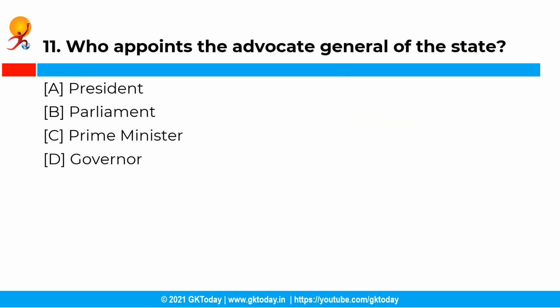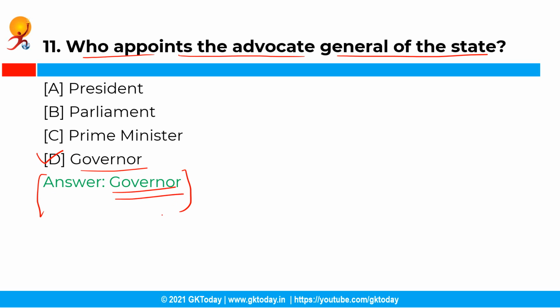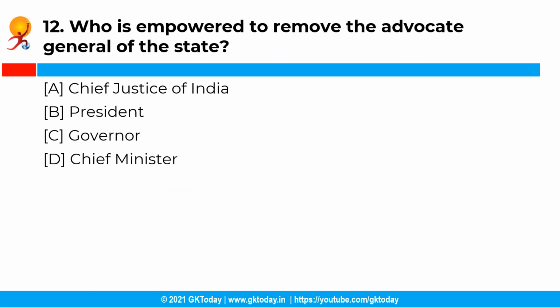Now the next question is, who appoints the Advocate General of the state? So you have the following options, and the correct answer is option D, that is Governor. The Advocate General of the state is appointed by the Governor of the state, and he must be a person who is qualified to be appointed as a judge of a high court of the state. Moving ahead with the next question.